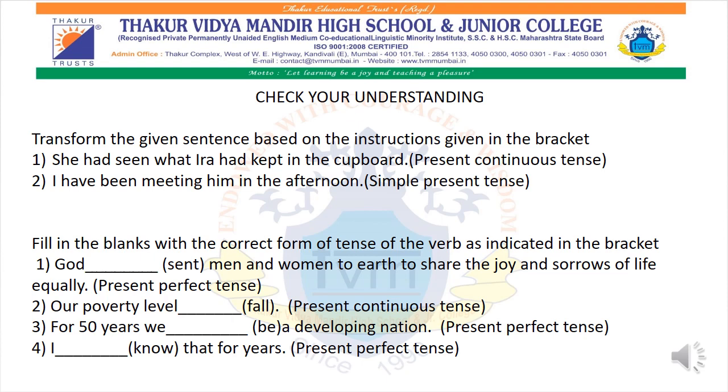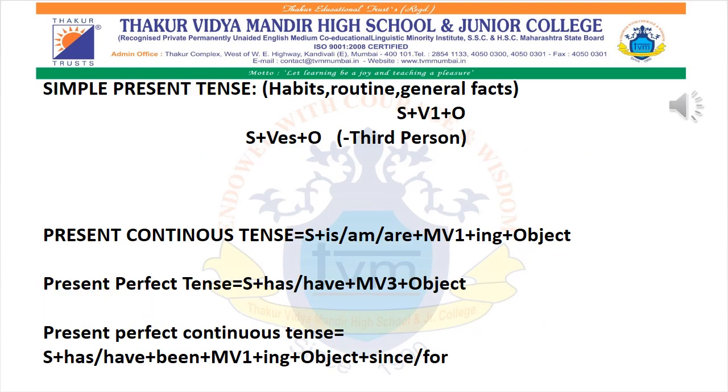Okay, I hope you all understood this much. If there are any doubts, you can ask me. This is the simplest way I can teach you so that you will understand it better. I will repeat once again in a quick run-through so that you get a proper idea of it. So what did we study today? We studied present tense and its four aspects: simple present, present continuous, present perfect, and present perfect continuous tense.